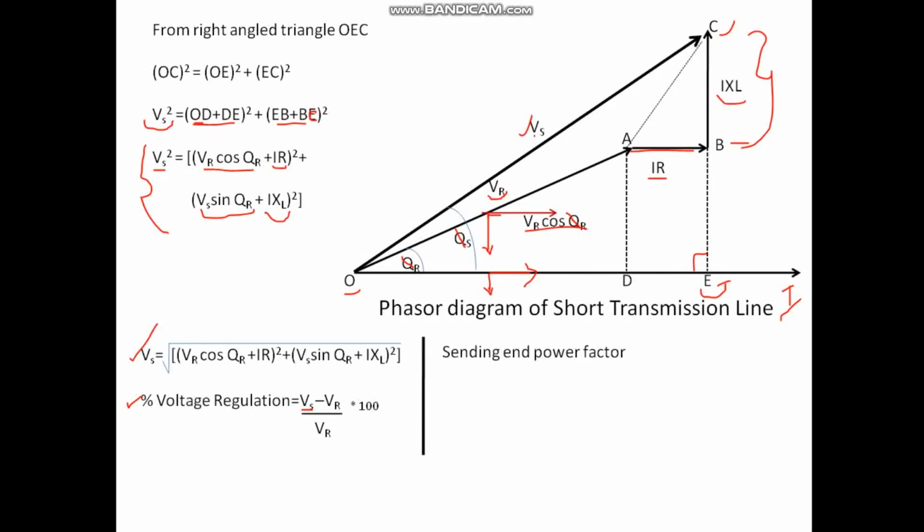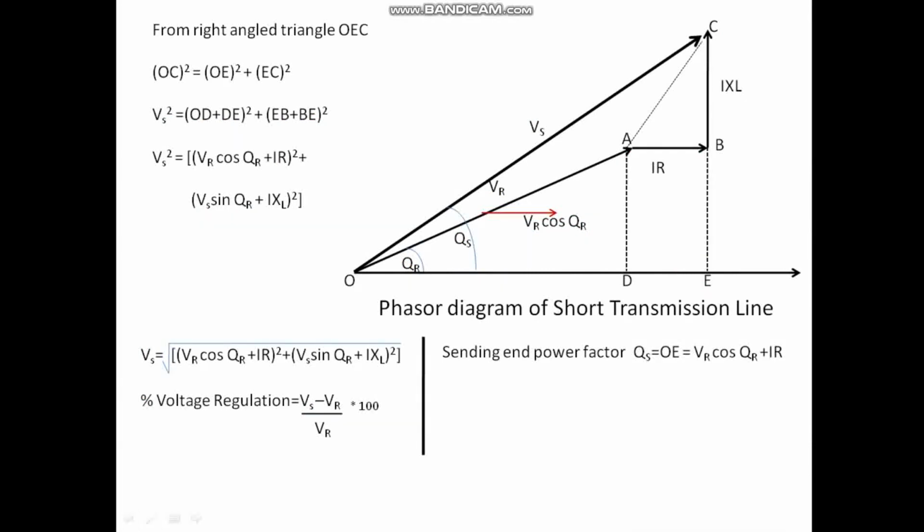Right? Next, sending end power factor is what? Cos phi s. Phi s is the phase angle, cos phi s is the sending end power factor. So phi s is what? See, this is my phi s, right?